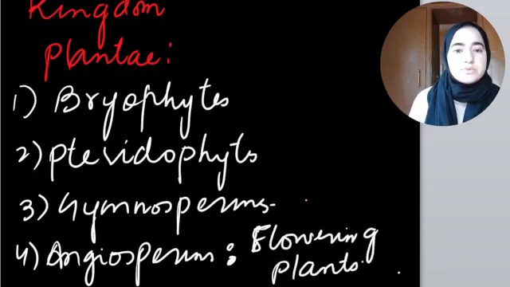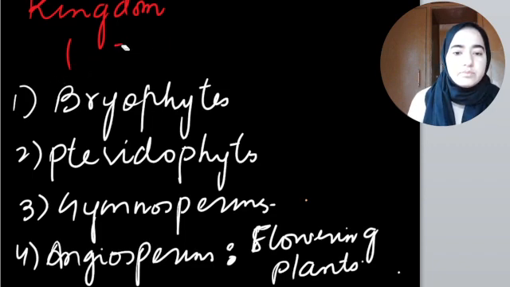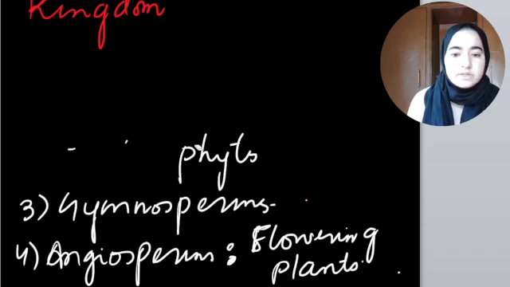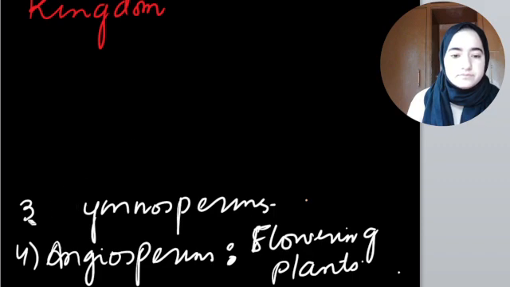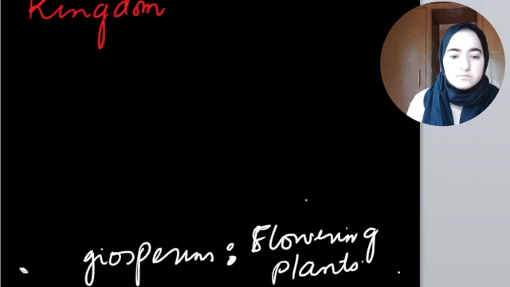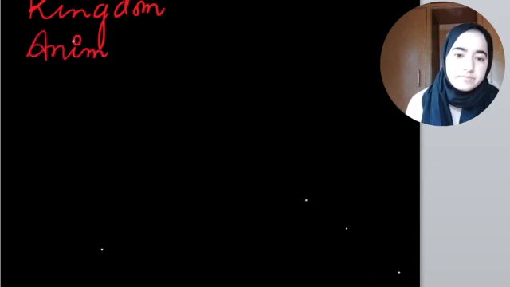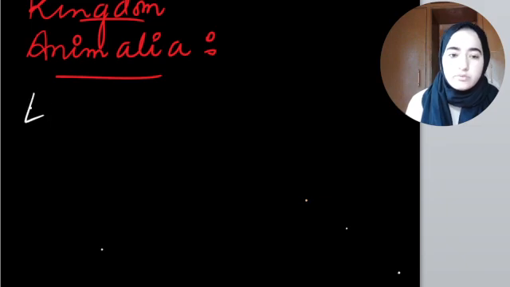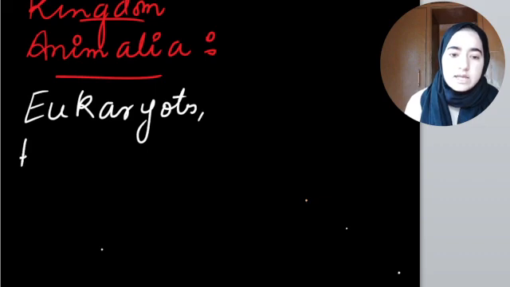I hope this concept of kingdom Plantae is clear, right? After kingdom Plantae, we have one more kingdom which is known as kingdom Animalia. Let me write it down here. What does this kingdom include? This kingdom includes obviously eukaryotes, right? And they are heterotrophs.